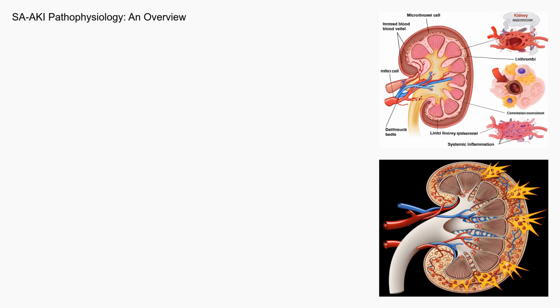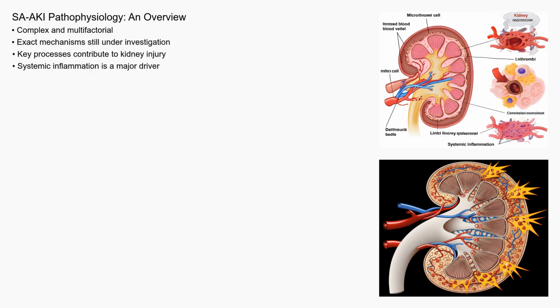The pathophysiology of SAKI is complex and multifactorial. While the exact mechanisms are still being researched, several key processes are believed to contribute. Systemic inflammation is a major driver, leading to widespread endothelial dysfunction, microvascular thrombosis, and impaired blood flow to the kidneys. This reduced blood flow causes ischemia, or lack of oxygen, to the kidney tissues. The inflammatory mediators also directly damage the kidney cells, particularly the tubular cells responsible for filtering waste.